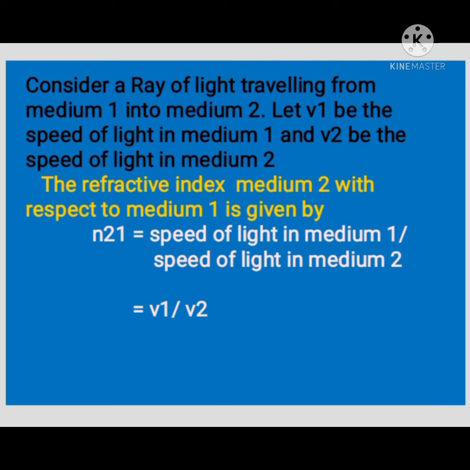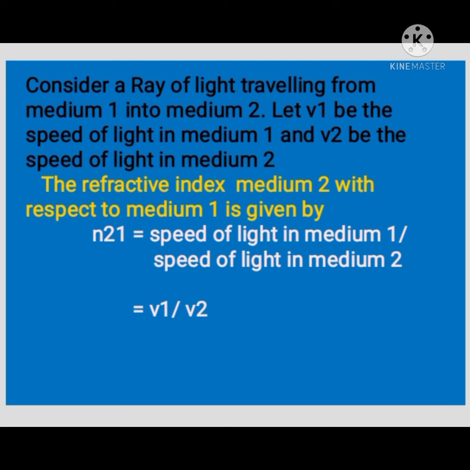Consider a ray of light traveling from medium 1 into medium 2. Let V1 be the speed of light in medium 1 and V2 be the speed of light in medium 2. The refractive index of medium 2 with respect to medium 1 is given by the ratio of the speed of light in medium 1 and the speed of light in medium 2. We represent it by the symbol N21. N21 means the refractive index of the second medium with respect to the first.